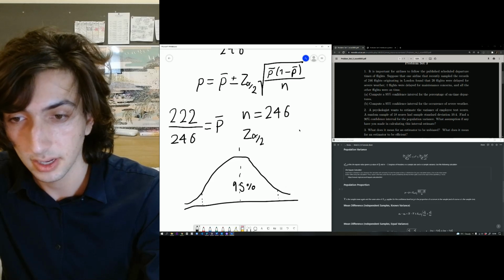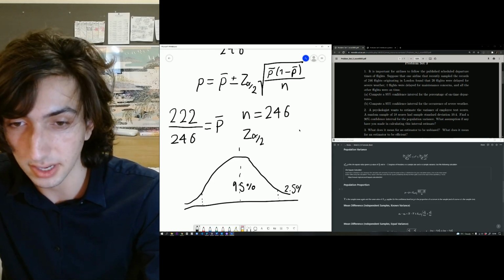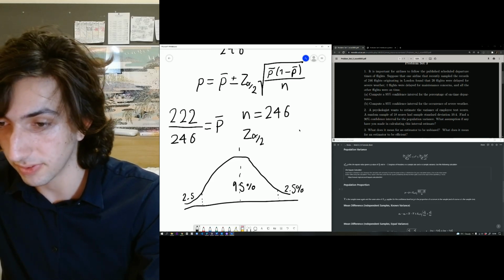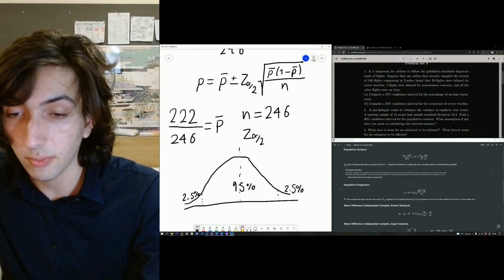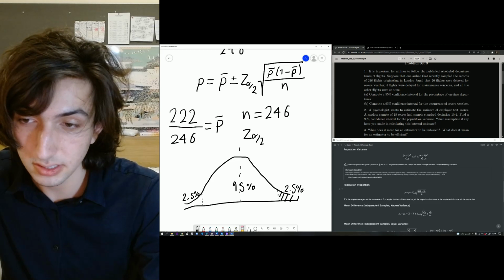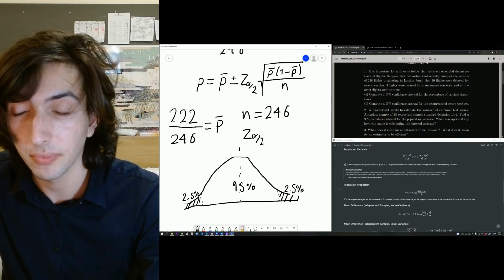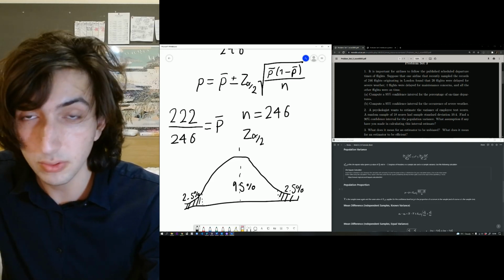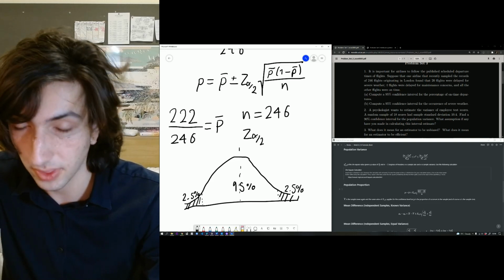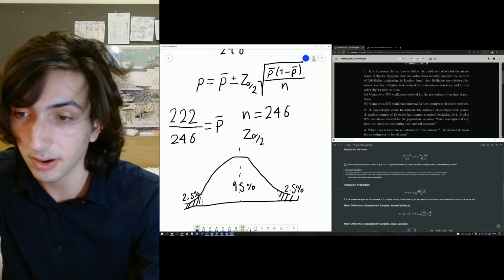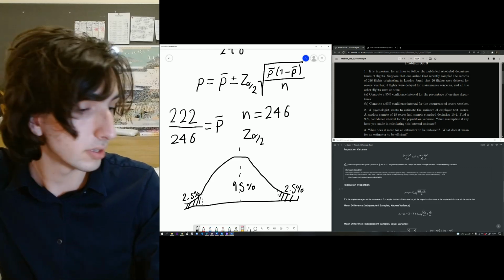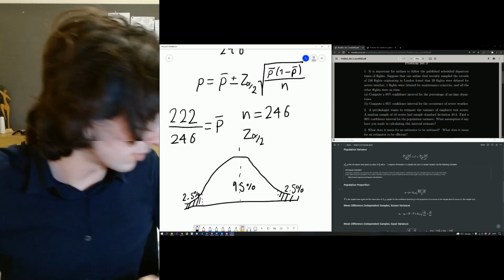Well, this is going to be 2.5%, and this is going to be 2.5% as well. So if I wanted to figure out the area of this or the area of this, how would I do that? I could either use a cumulative distribution, and calculate area above minus area below for the right one, or I could just calculate area below on the 2.5. So I'm going to quickly do that.